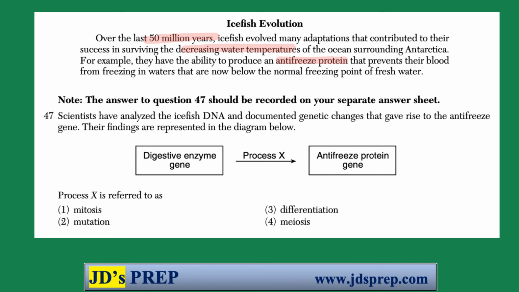Okay, so upon analysis of this DNA, scientists have documented genetic changes that gave rise to this antifreeze gene. Okay, so digestive enzyme gene through process X gave rise to antifreeze protein gene. So we're talking about genetic changes, one gene through a process turning into a gene that codes for something different. Process X is mutation. Okay, that is the process that will give us that genetic change.